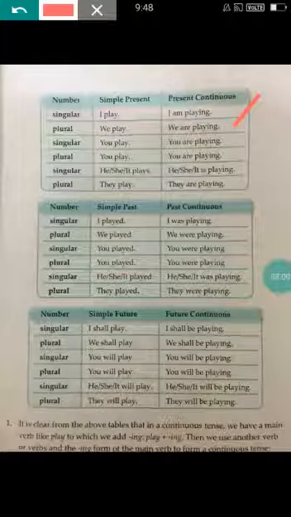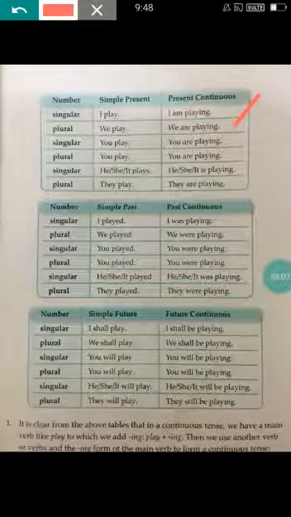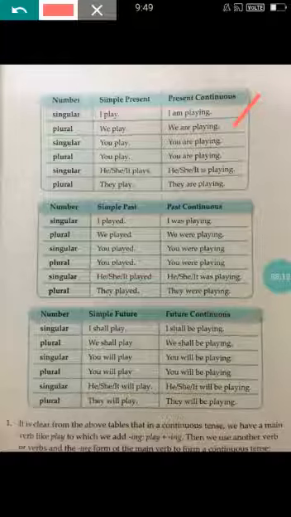So if you see any verb with the helping verb was playing, were playing, was listening, were listening, then it is called past continuous. For present continuous, we use are and is. For past continuous, we use was and were.